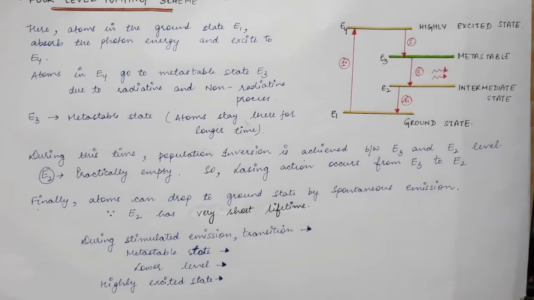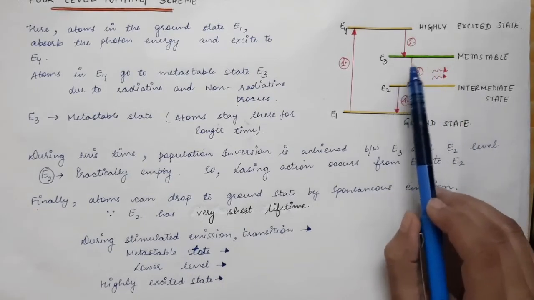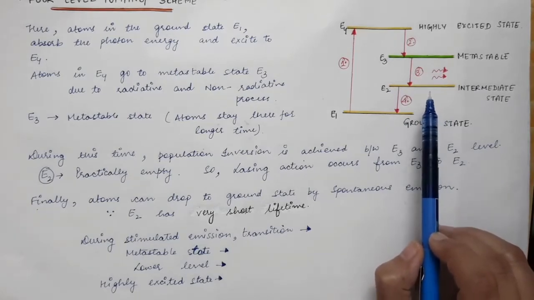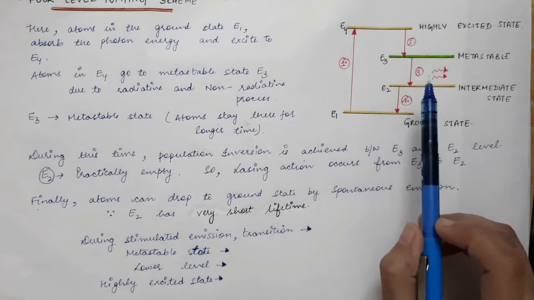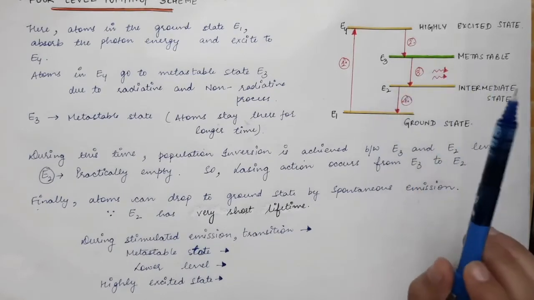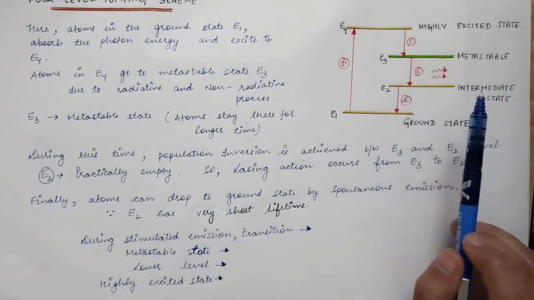And another thing here is that the population inversion condition is maintained. In the case of a 3-level laser, as we have discussed, population inversion condition is lost after a certain amount of time. Therefore, 3-level lasers operate in a pulsed mode. But in the case of a 4-level laser, the population inversion condition is easy to obtain and is never lost.